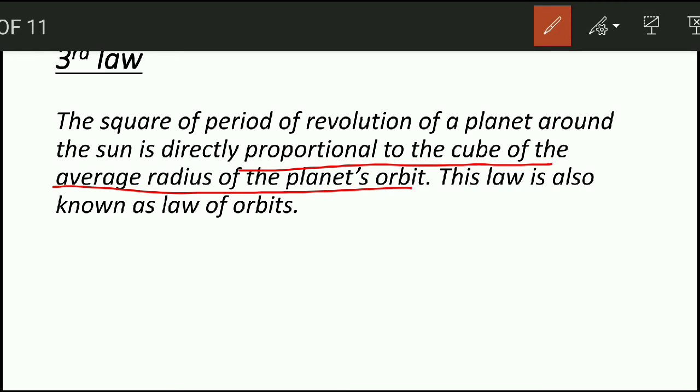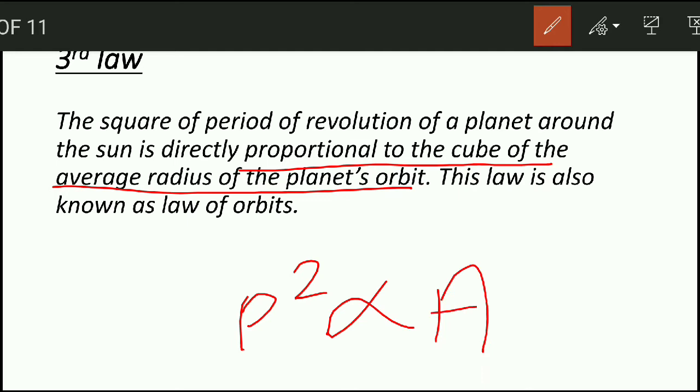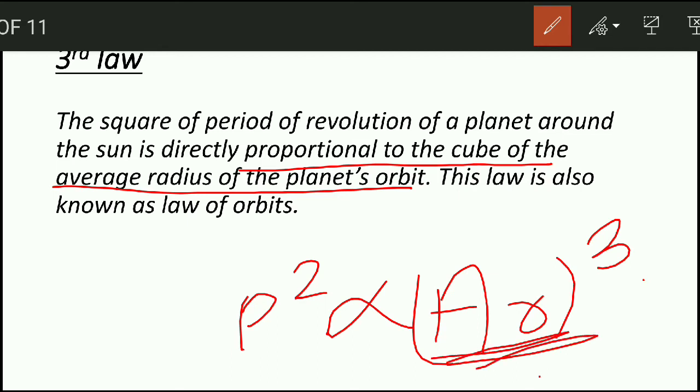Let us write it as a mathematical equation. We get period squared is directly proportional to the average radius cubed. Why is average radius used here? Since Kepler said that the earth and other planets revolve around the sun in elliptical orbits, that is why we cannot say that there is a fixed radius. We have to take average radius.